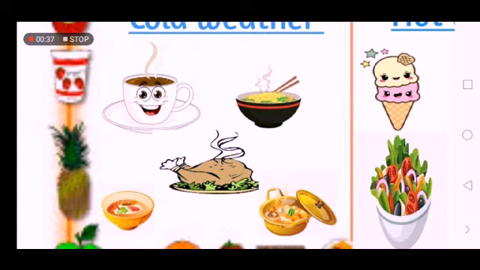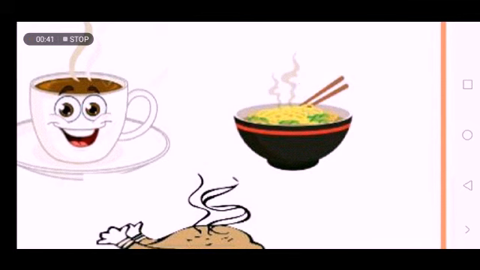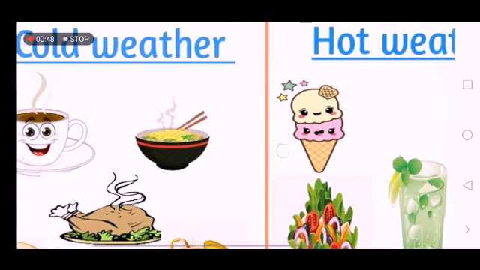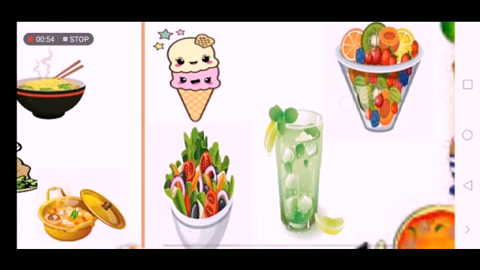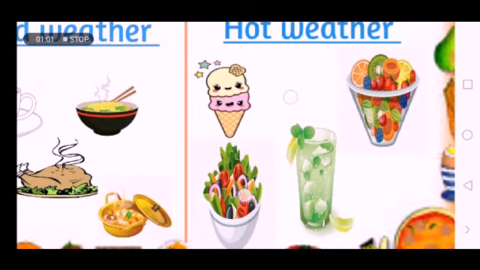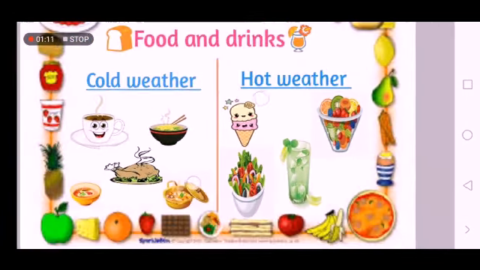When you drink these drinks and eat this food, you feel warmer. Okay, on the right hand you can see icy food and icy drinks. You can see also vegetables and fruits. When you feel hot, you can eat and drink these things, so you feel fresher and cooler. So this is how weather can control what we eat and what we drink.